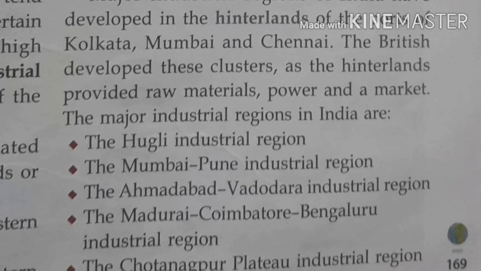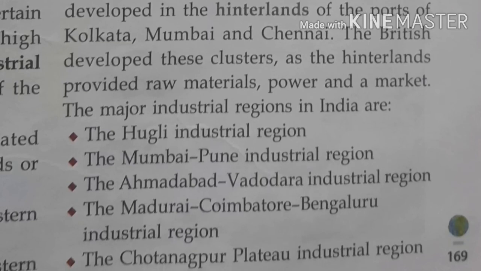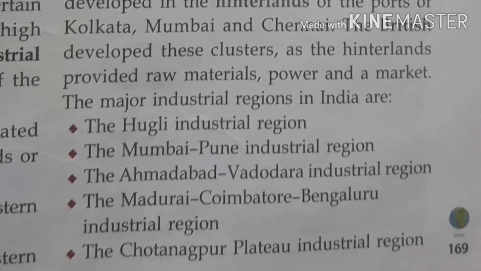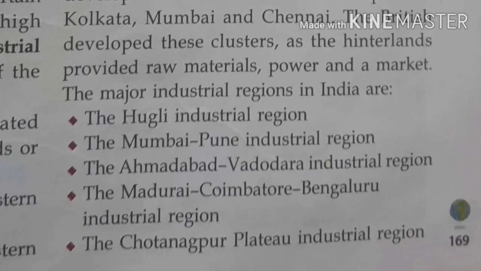So these are the areas covered under industrial regions, and we can say that in India we have industrial regions in Mumbai, Hooghly, Ahmedabad, Madurai. These are the areas which cover the major part of India. So I think you are clear about this.